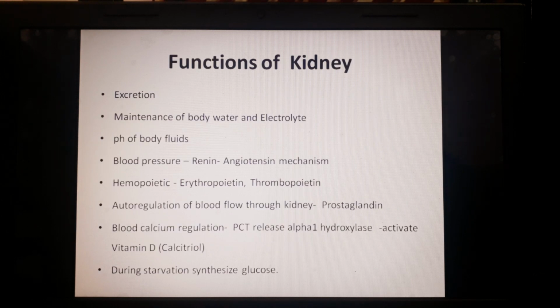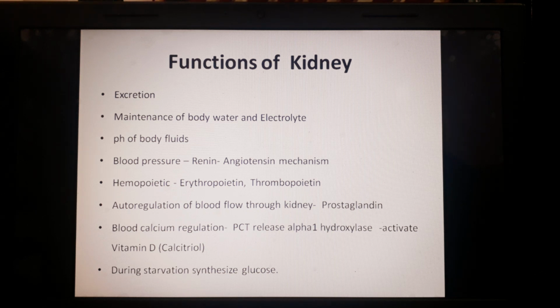Now, what are the functions of the kidney? The major function of the kidney is excretion, but apart from that, it also helps in maintenance of homeostasis of the body in different forms, like it helps in maintenance of body water and electrolyte balance, pH of the body. It helps also in blood pressure regulation, basically through the renin-angiotensin mechanism, which we will discuss in detail later. Hemopoietic function: the kidney also releases a few hormones like erythropoietin and thrombopoietin.